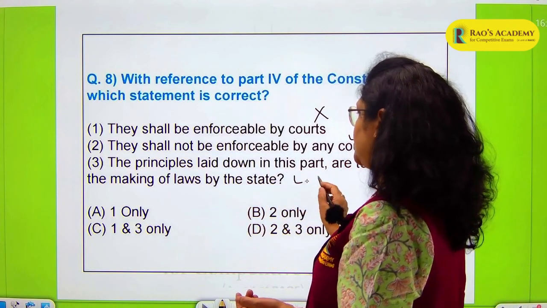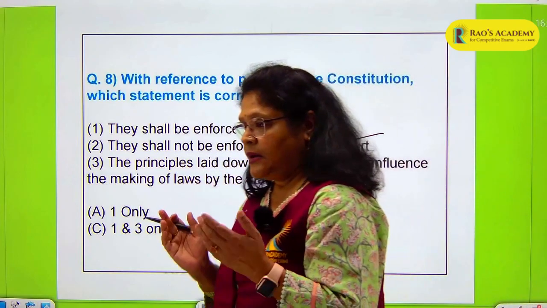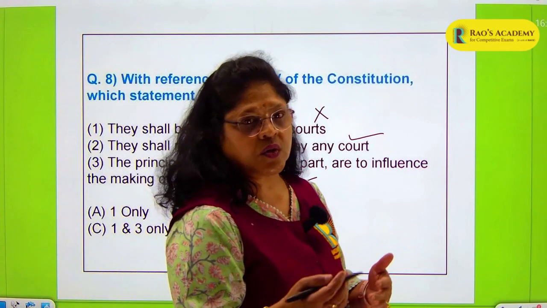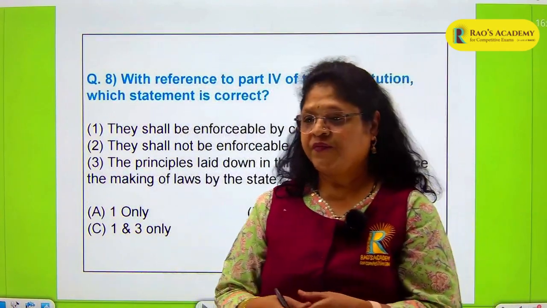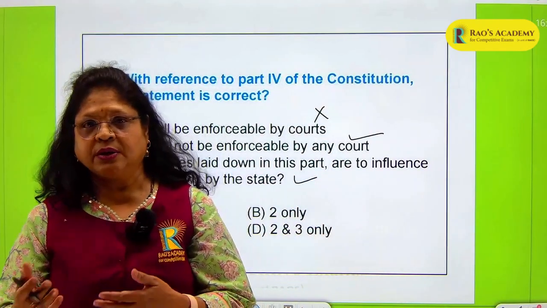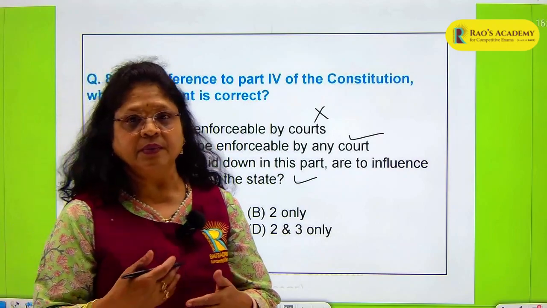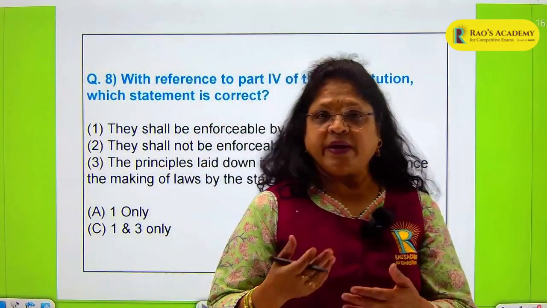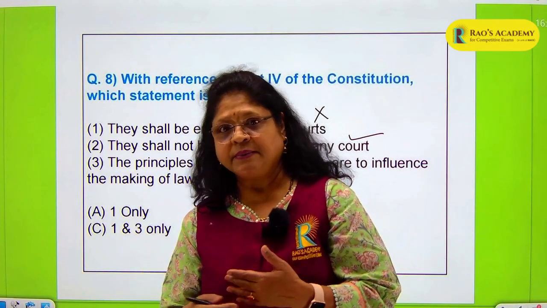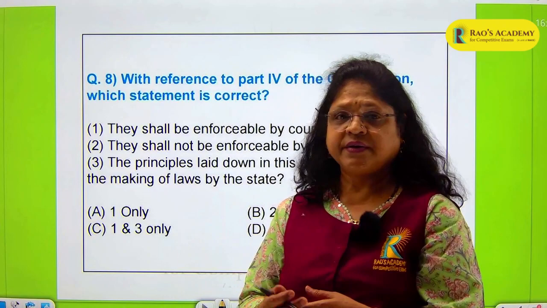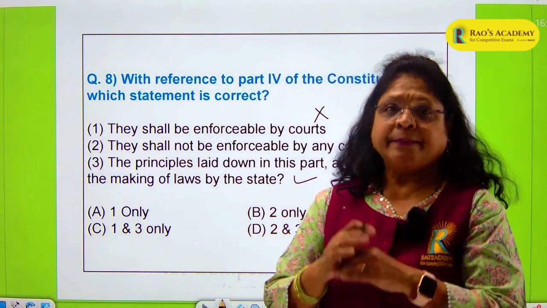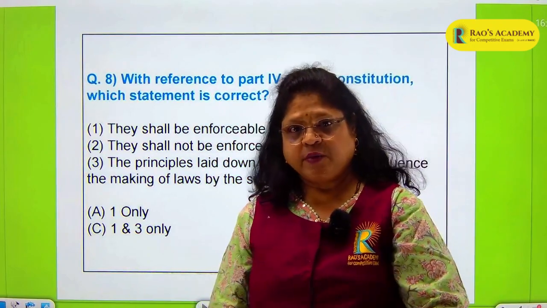And the principles laid down for making laws are guidelines. They show the light to the lawmakers that you can make laws on these particular subjects which have been enumerated. You have labor laws, prevention of children from working, the equal pay for equal wages act, the maternity benefit act, and so many other acts which have been formulated based on the directive principles of state policy.